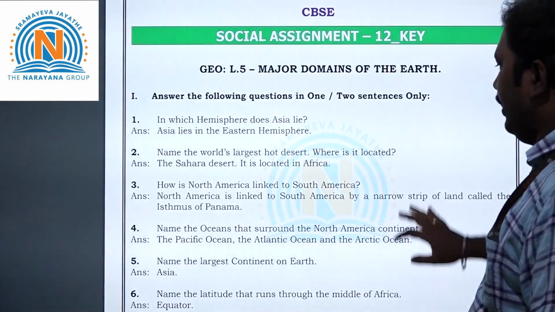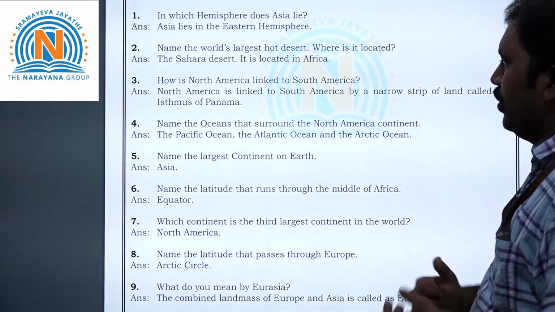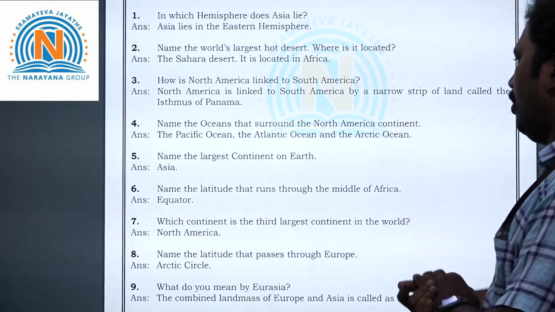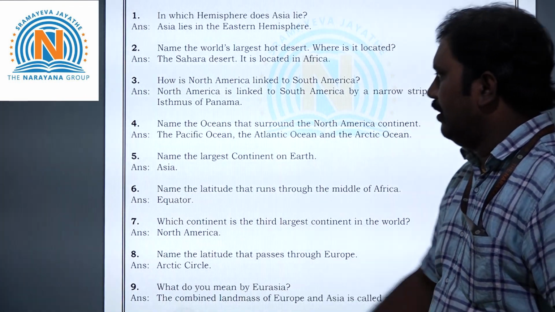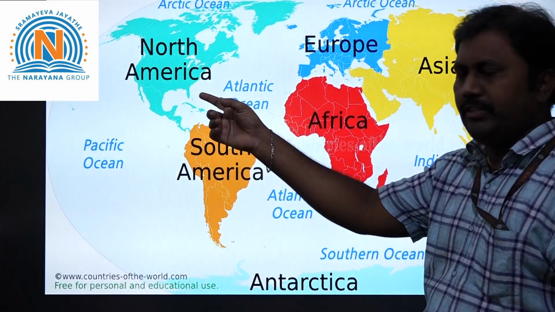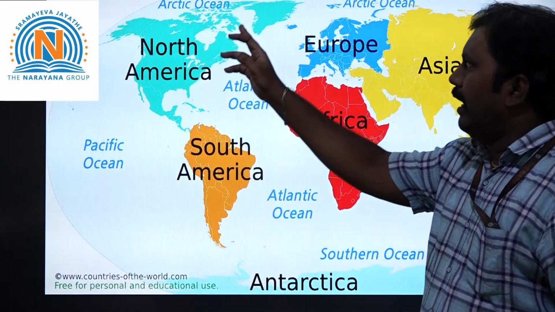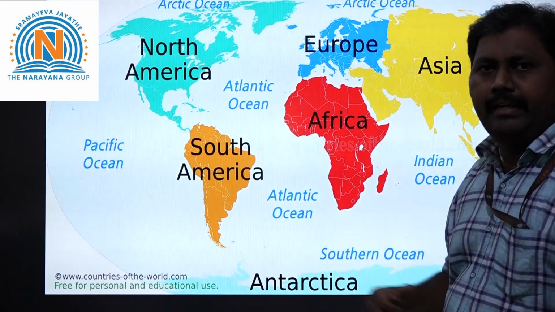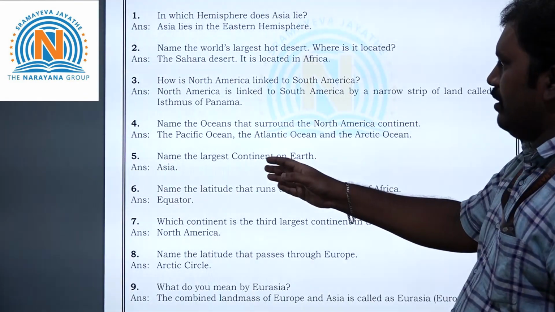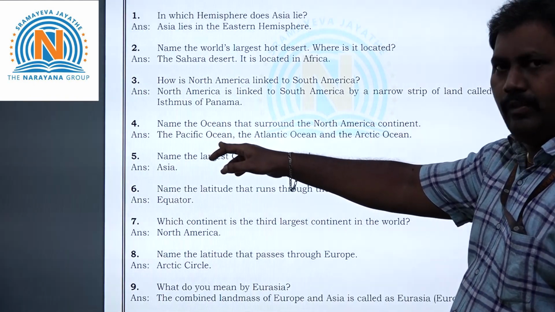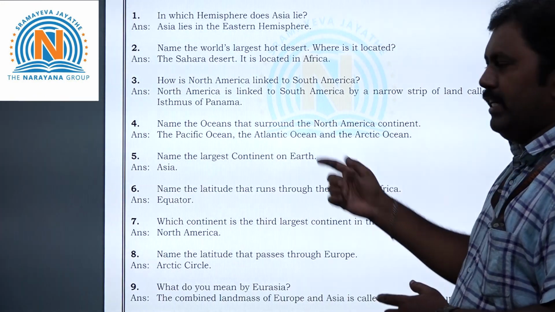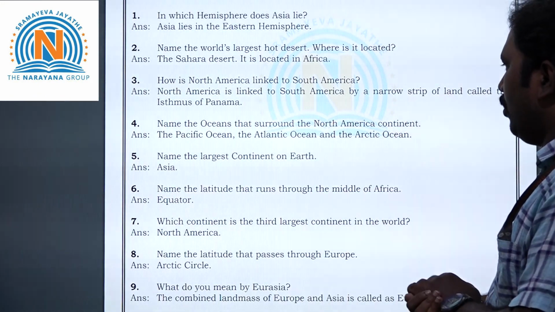Next, 3 questions are completed, children. Now coming to the fourth question. Name the oceans that surround the North America continent. See here, this is the North America continent. Which oceans surround it, children? One is the Pacific Ocean, the Arctic Ocean, then the Atlantic Ocean. So that is the answer. So these are the 3 oceans that surround the North American continent.